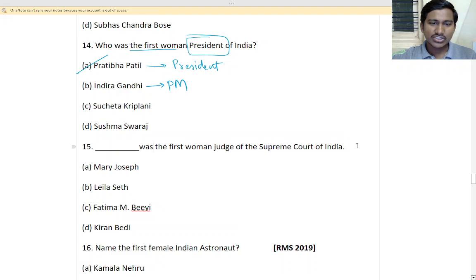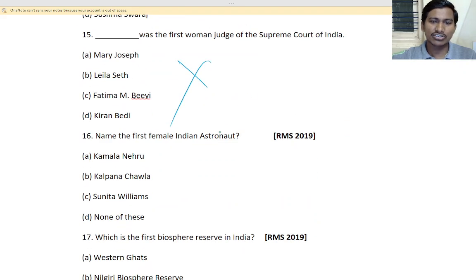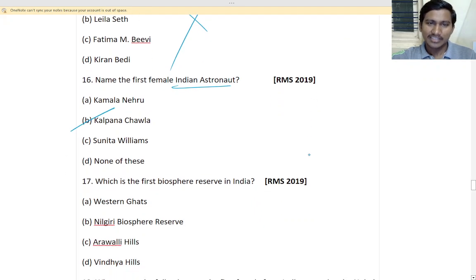Who was the first woman judge of the Supreme Court? You don't need this. So name of the first female Indian astronaut. Who was she? Kalpana Chawla. Astronaut means Kalpana Chawla. So you can easily identify with the options also if you don't know. Kamala Nehru, no, not from the Nehru family. Sunita Williams is a recent person. She went to ISS, the International Space Station. So none of these. So what will be the answer? Kalpana Chawla. With the options you can easily identify.